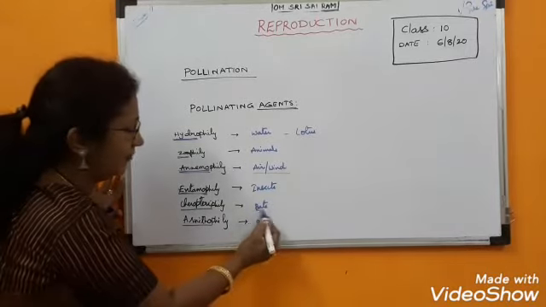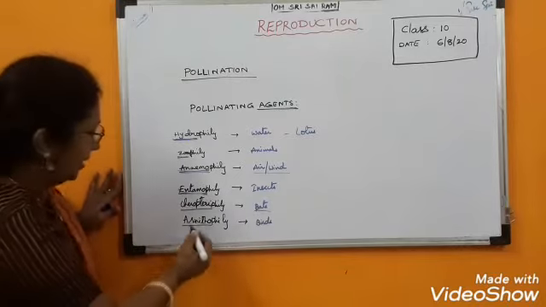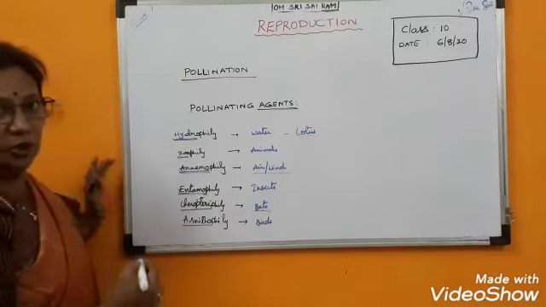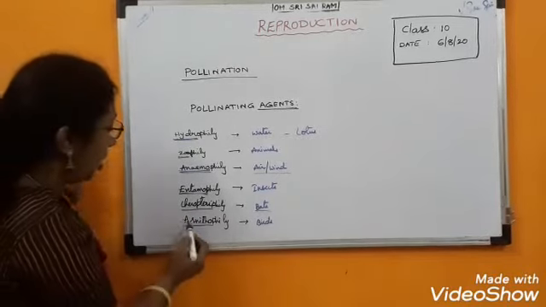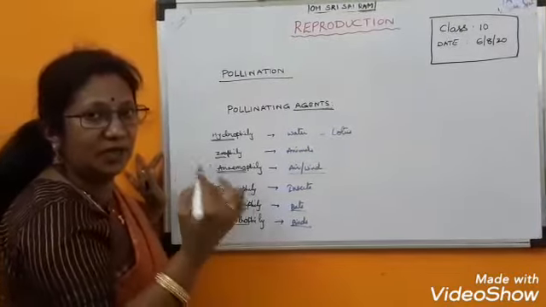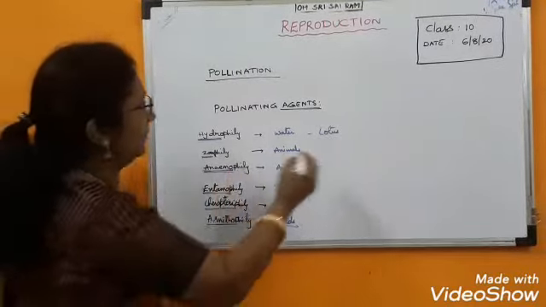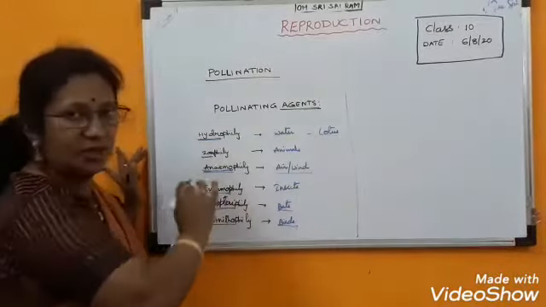If bats are helpful for the pollination, then it is called chiropterophily. Next, ornithophily. Ornithology is the study of birds. So ornithophily means birds help in the transfer of pollen grains. So based on the agents, we call the particular pollination in this way.